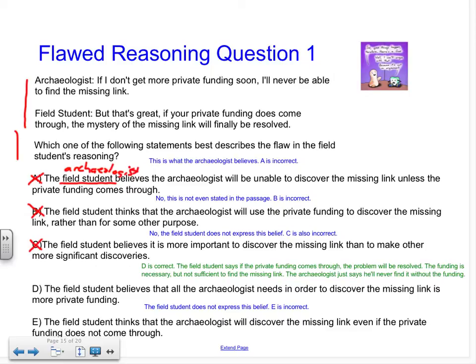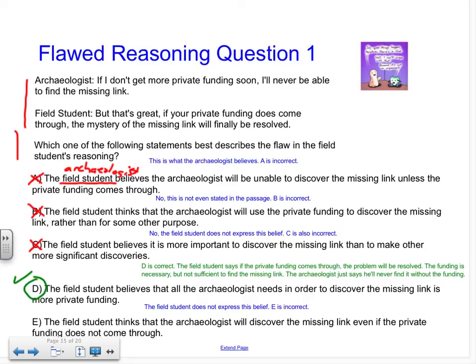Let's take a look at D. The field student believes that all the archaeologist needs in order to discover the missing link is more private funding. Bingo. This is what we preempted when we were looking at the line of reasoning in the argument. The field student says if private funding comes through, the problem will be resolved. The funding is necessary but not sufficient to find the missing link. The archaeologist just says he'll never find it without funding, so D is our correct answer.